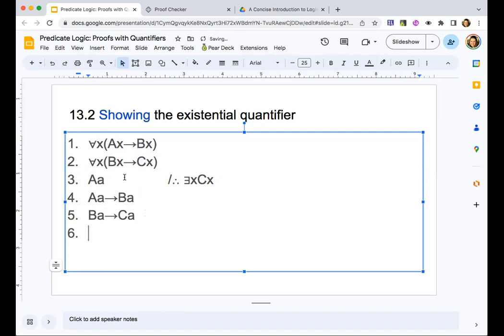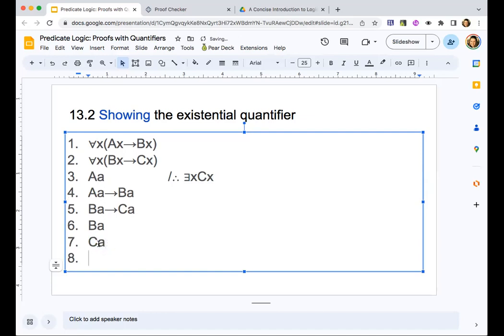Now what can we do? We have main operator is now the arrow. So if you have a conditional, and you have the antecedent of a conditional, you can apply modus ponens. And now we have the antecedent of this conditional, so we can apply modus ponens again. We're getting closer. Now that we have some formula with a name filled in, we can basically put that on a new line, remove the name and replace it with a variable and stick the existential out front.